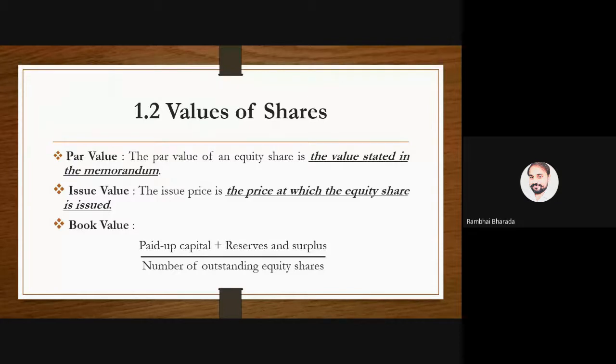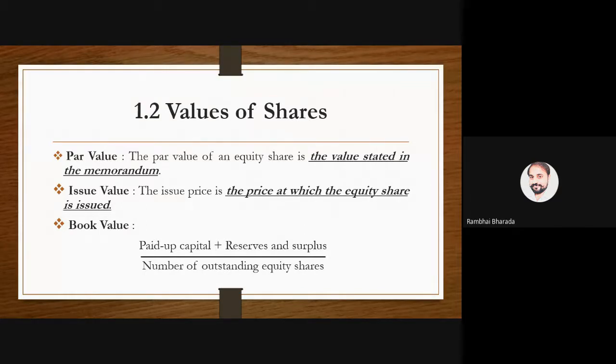And the third case, issued at par, issued at the basic value, then it is 100 and 100. Issue price is also 100 and face value, par value, is also 100. So in issue price or issue value, we have three conditions: issued with a premium, face value plus premium; issued with a discount, face value minus discount; and issued at par, where issue price and face value, par value, are both the same. Concept number 2 is clear: issue value, issue price.